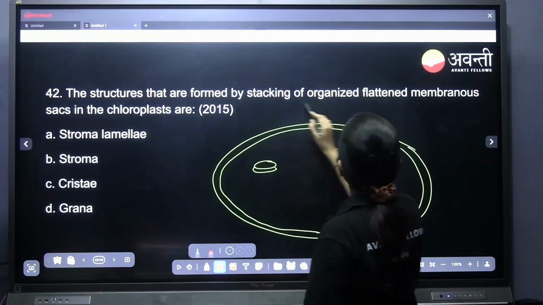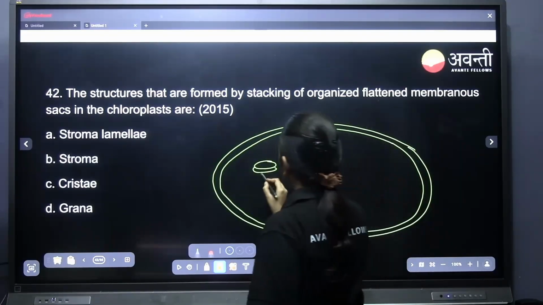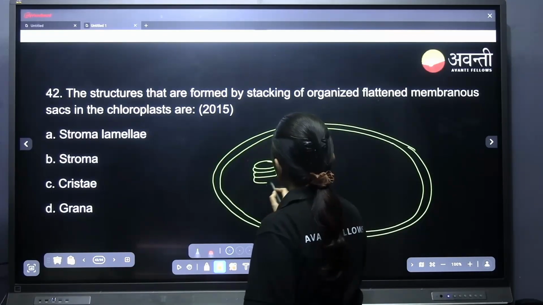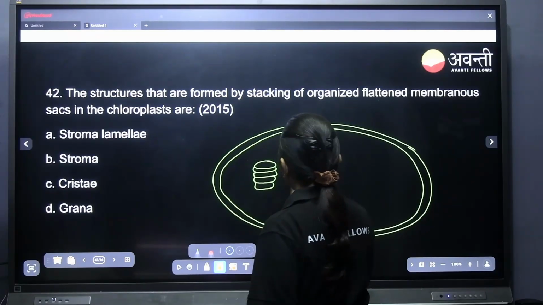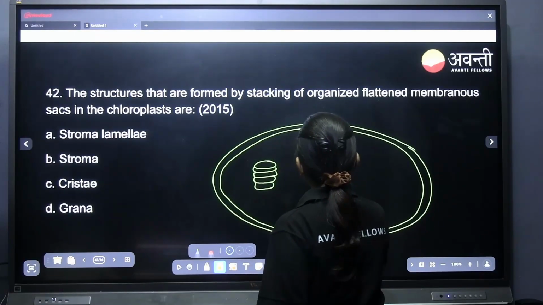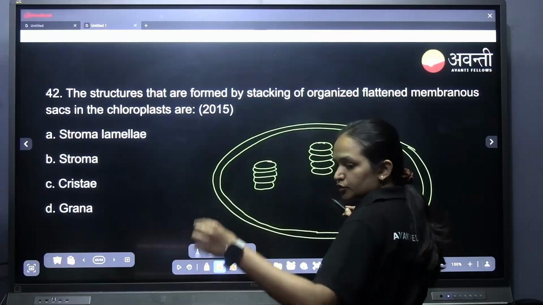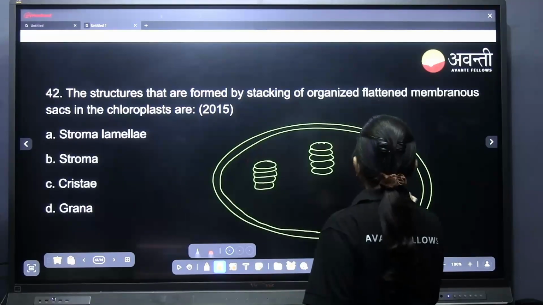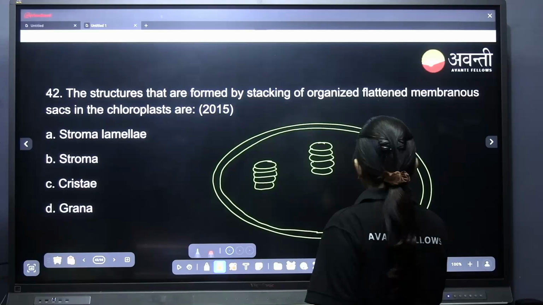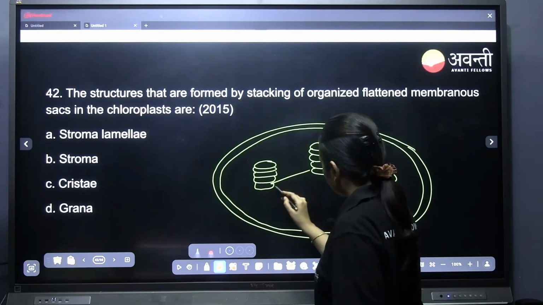These organized flattened membranous sacs are the thylakoids. There will be thylakoid stacking, like coins which you stack one on the other.